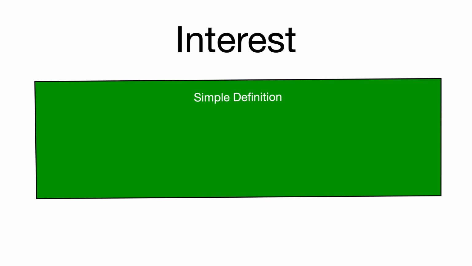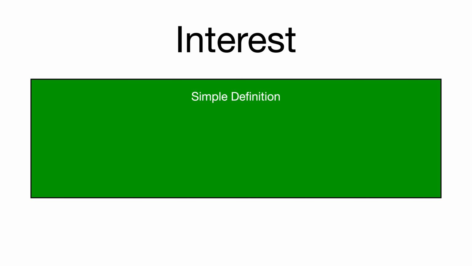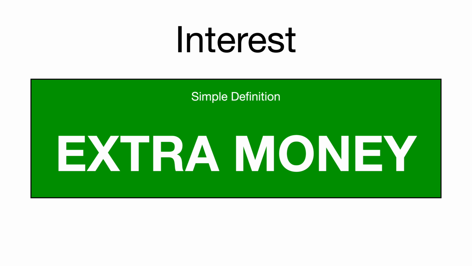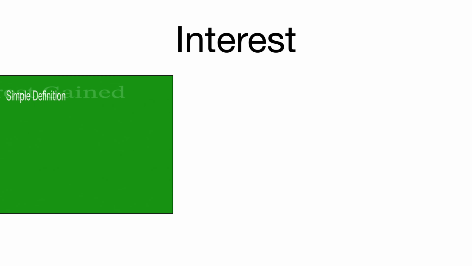So in this video, we're going to recap and learn about interest, APR, and APY and how these three terms are connected. So let's start off with the most commonly used one, which is interest. And let's just go ahead and give a simple definition here. The most basic definition I can give is that interest is extra money. Whenever you see the word interest, always just think extra money.